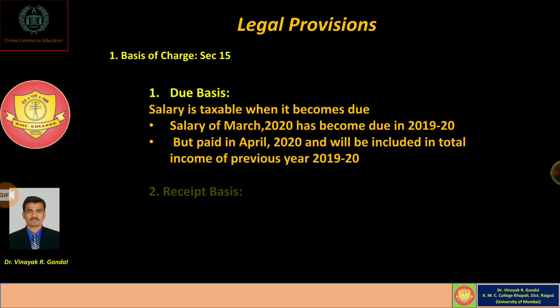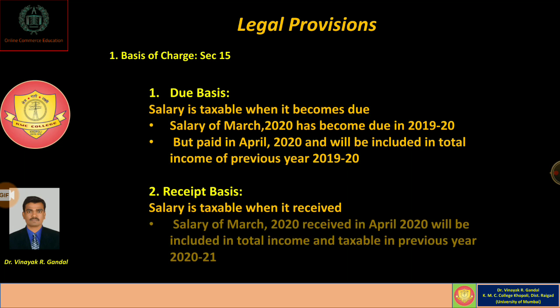Okay. The second basis of charge is receipt basis, which means salary is always taxable when it is received. For example, salary of March 2020 received in April 2020 will be included in the total income and taxable in the previous year 2020-21.